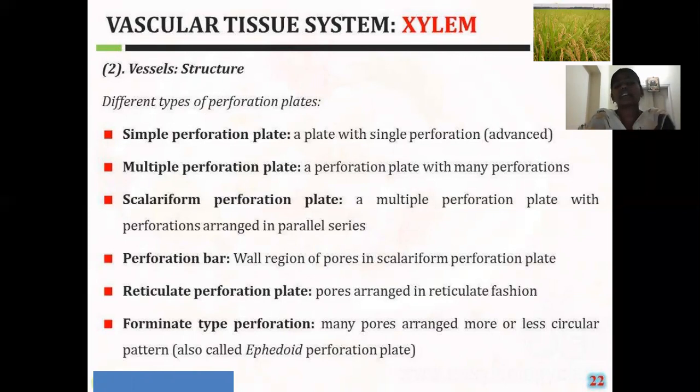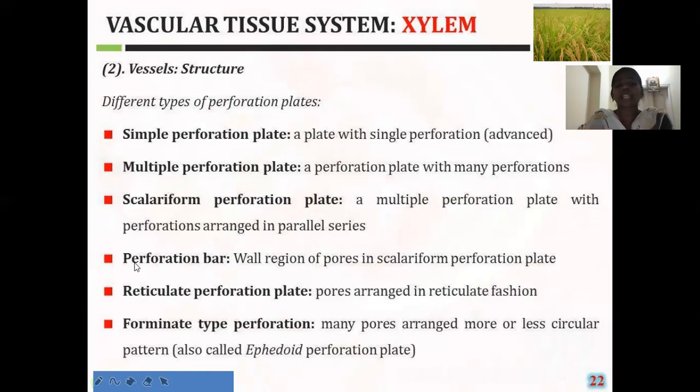Next we will see the characters of the multiple perforation plate. In multiple perforation plates, there are so many pores on the perforation plate. Then we will see the scalariform perforation plate. Like the multiple perforation plate, here also there are so many perforations, but the pores are arranged in a ladder-like manner. That is the scalariform perforation plate.